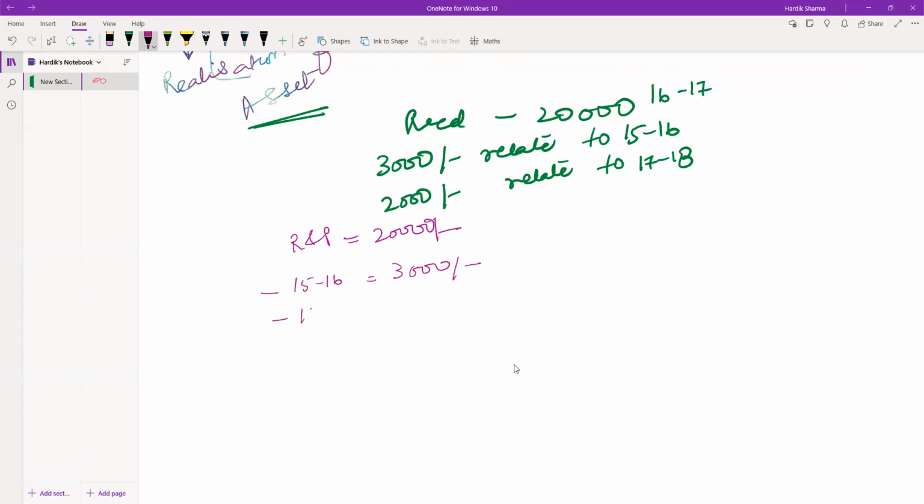Again, there is an amount relating to financial year 17-18. As the club has not rendered the services to the subscribers, I cannot recognize the income of 17-18. So I will again be subtracting 2,000 rupees. So what will be my income for the financial year 16-17? My income will be 20,000 minus 5,000, that is 15,000. Agree? This is the right answer.